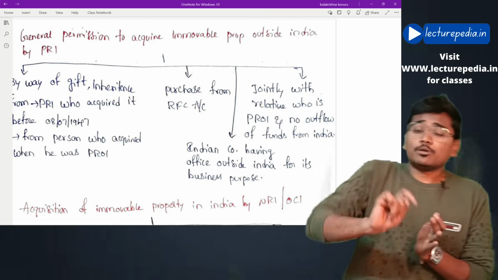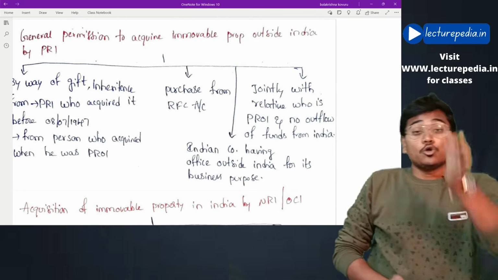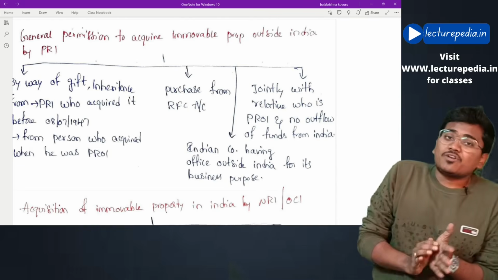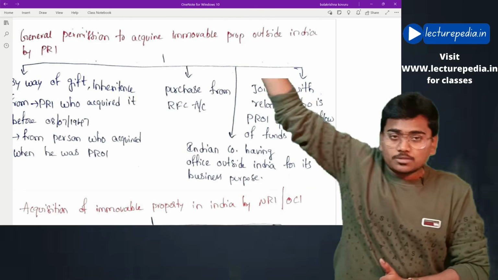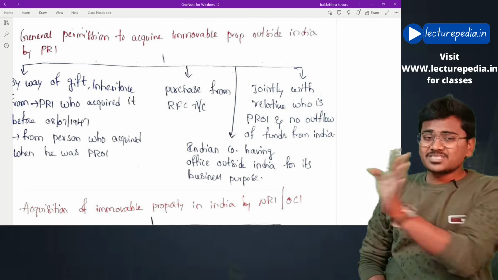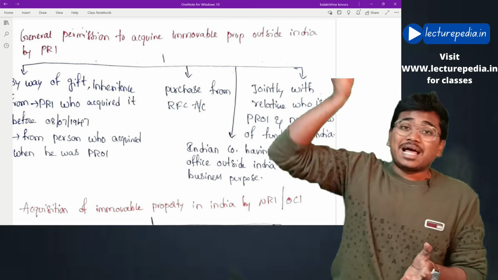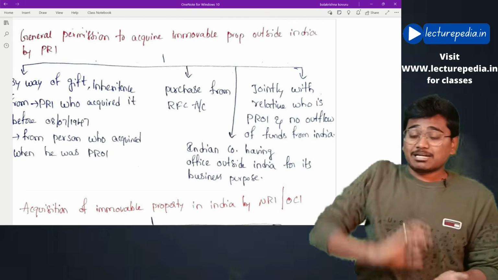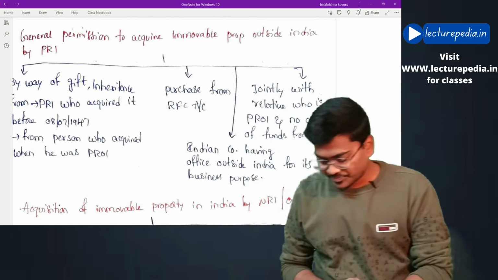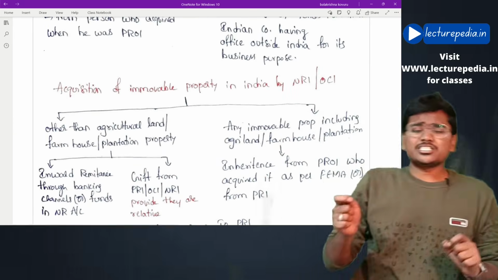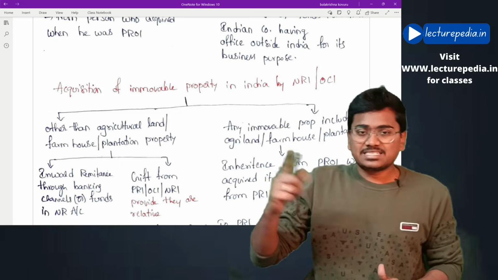Next, a person resident in India can acquire immovable property outside India jointly with a person resident outside India, provided there is no outflow of funds from India. That means that the person resident outside India has to pay the amount for that property. In that case, PRI can acquire. And there will be some Indian companies having branches or subsidiaries outside India. Those companies, for the purpose of their business, can acquire immovable property. Hope this is clear.